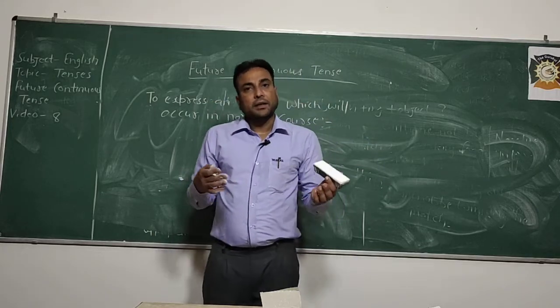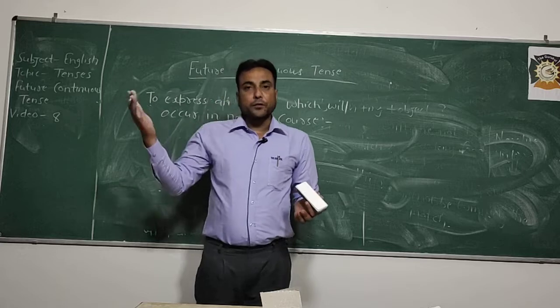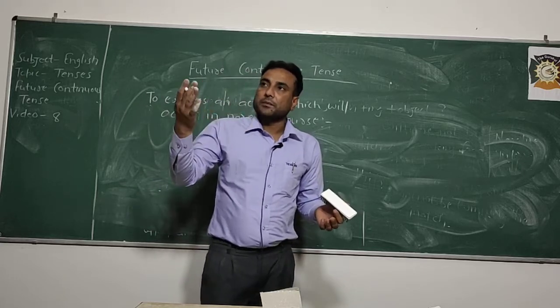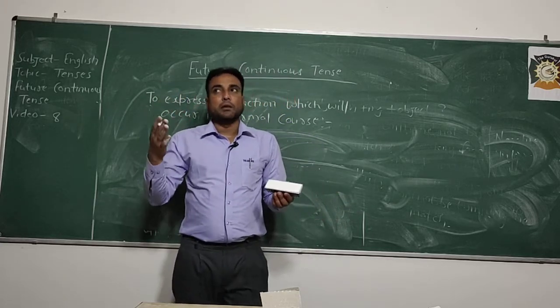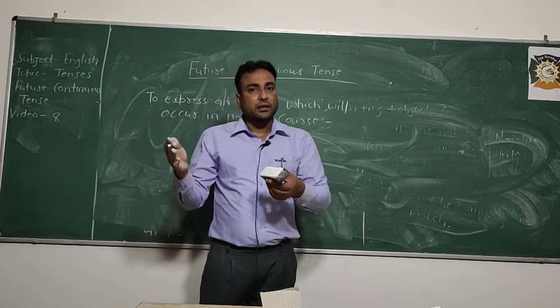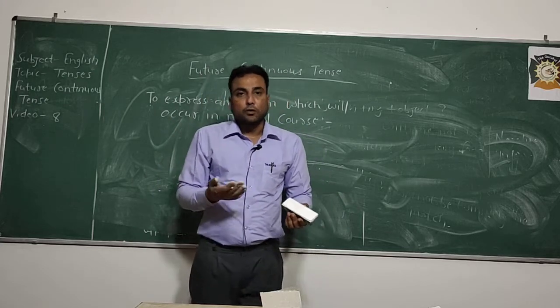This type of action happens daily. When we are planning or thinking about the future, and we know that this action will occur normally in our life.